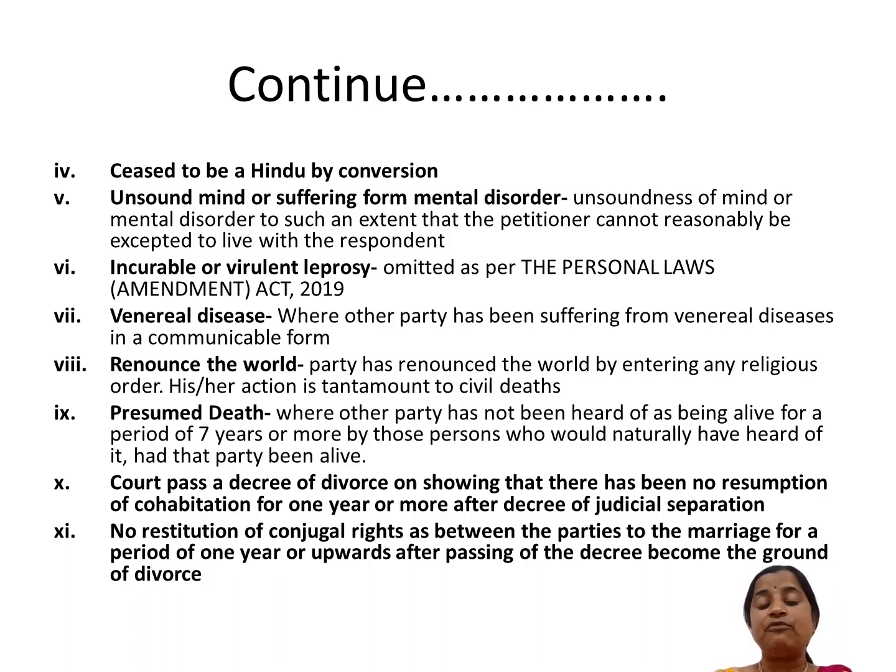Unsoundness of mind or suffering from mental disorder to such an extent that the petitioner cannot reasonably be expected to live with the respondent. So again this is a problem: if you are mentally abnormal, suffering from a mental disorder, then because of that the parties are not able to live with each other, and there is always a reasonable apprehension, a fear in the mind about how to live with this person. It is very difficult, so this can also be a ground.